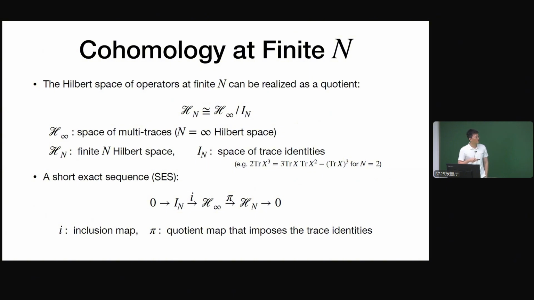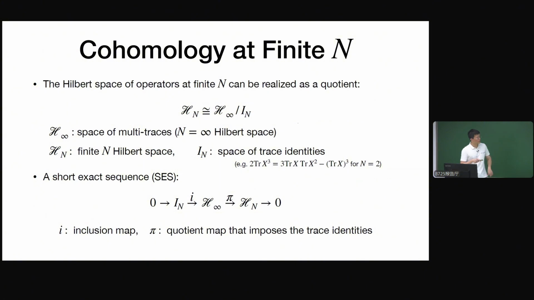We first consider the space of operators at infinite n, which is basically the space of multi-traces, and then I_N means the trace identities. For example, if you consider n equals 2, these multi-traces are not linearly independent. There are some identities involving different numbers of traces. So I_N will be the space of these identities, and if we quotient out by these identities, we get the finite n space of operators.